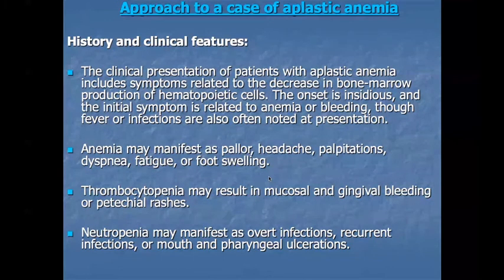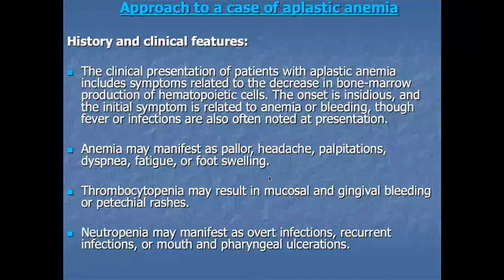In your higher classes you will read about vasculitis-related changes in systemic pathology. Here I am discussing petechiae related to thrombocytopenia. Neutropenia may manifest as overt infections, recurrent infection, mouth and pharyngeal ulceration. That is due to neutropenia. So all symptoms are related to the underlying deficiency: neutropenia, thrombocytopenia, or anemia.